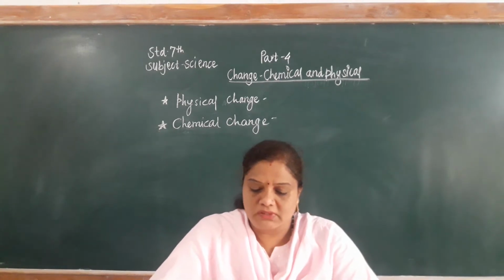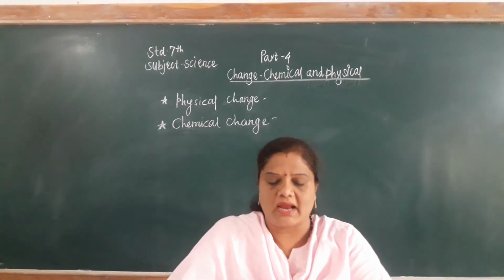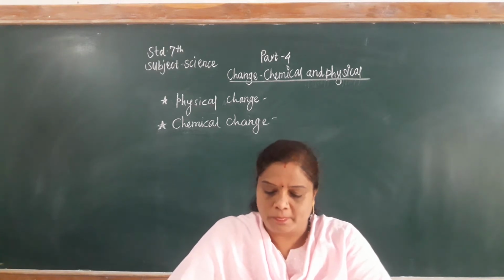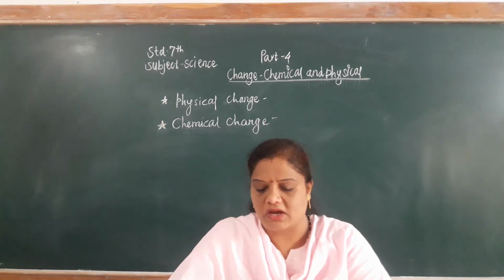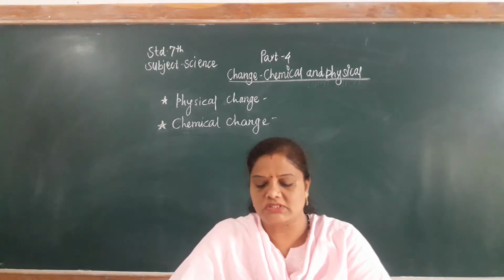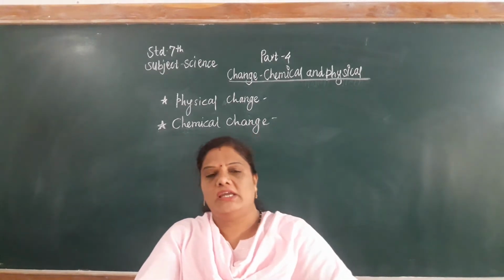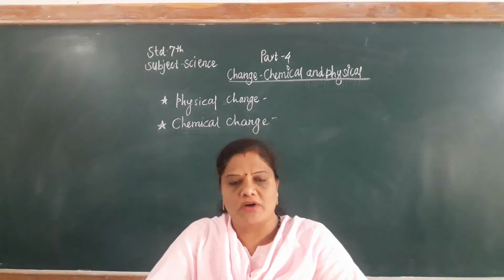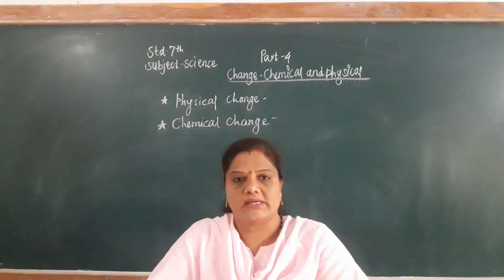See, some of the examples given in 13.2 are physical changes and some of them are chemical changes. See, in such changes the properties of the original substance remain the same, that is their composition remains unchanged. No new substance is formed. Such a change is called a physical change. Means physical change is the change in which no new substance is formed and the original composition of the substance remains unchanged.